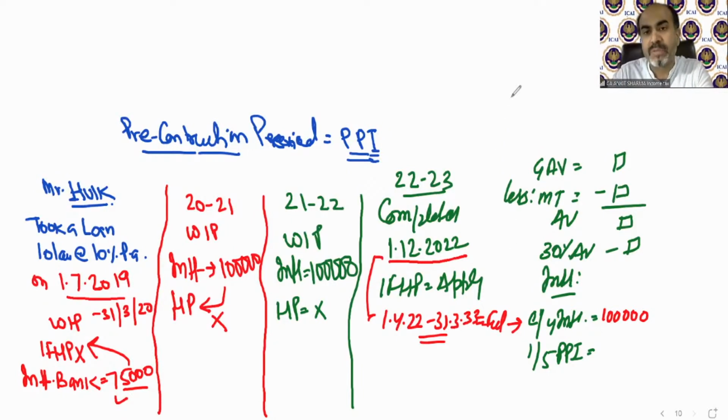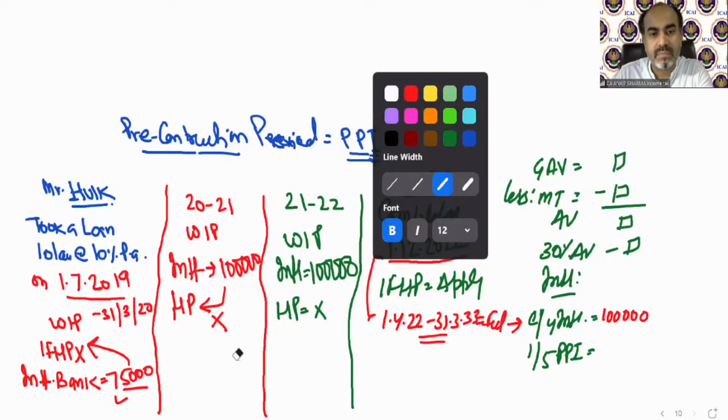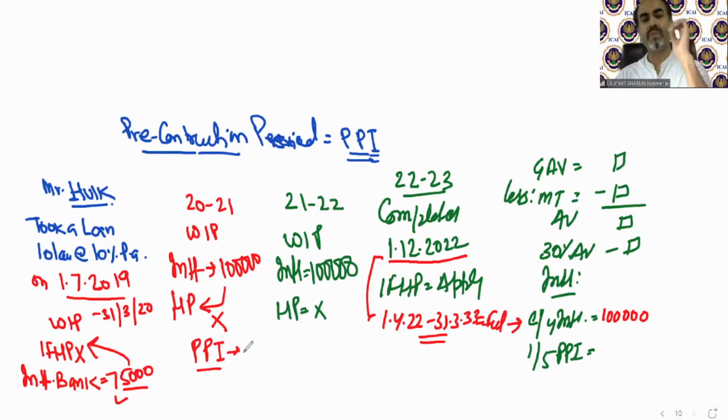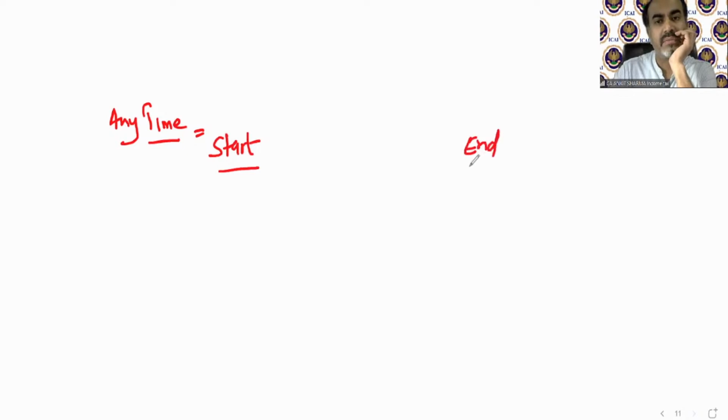Now, what is the pre-construction period interest? I'm removing these lines. Now, how to calculate pre-construction period interest? The provision says that to calculate any time period technically, we need to know 2 points: when it should start and when it should end. Clear? It's a basic thing.